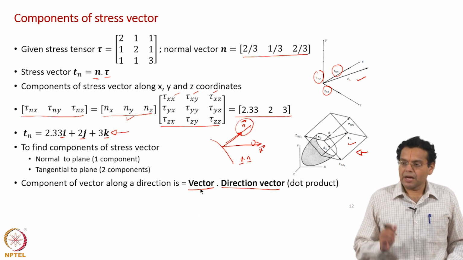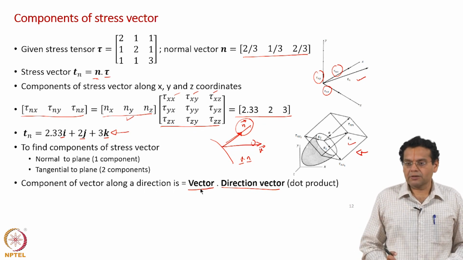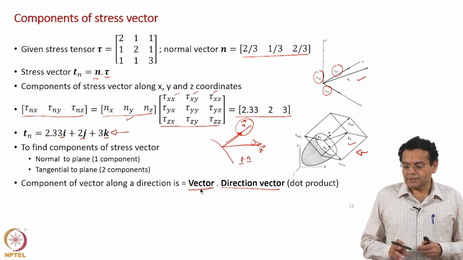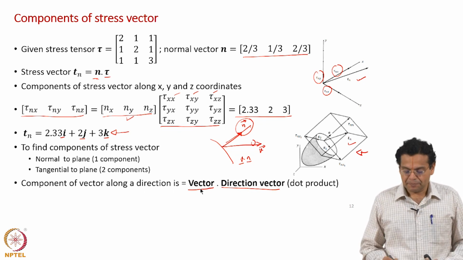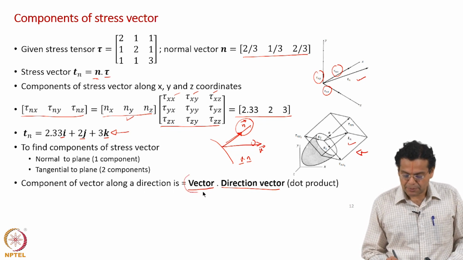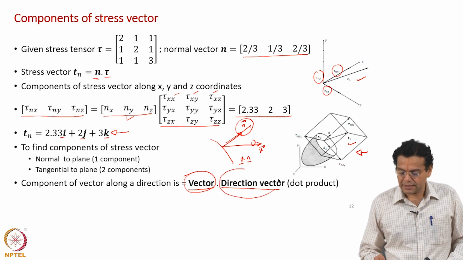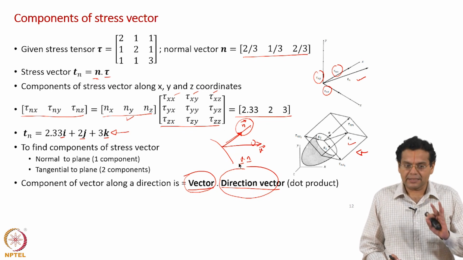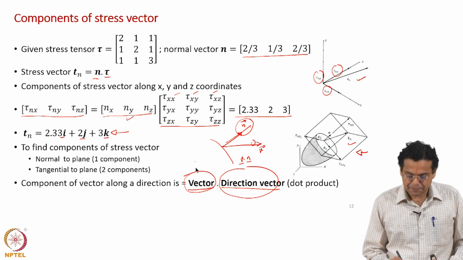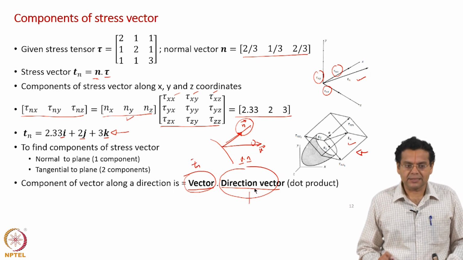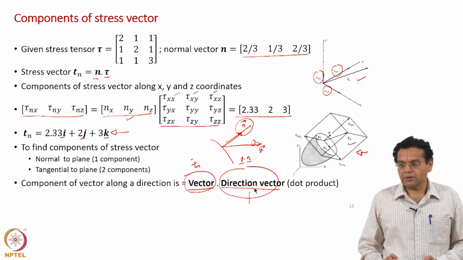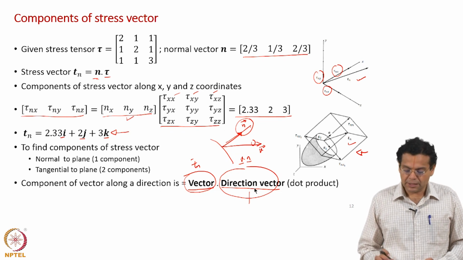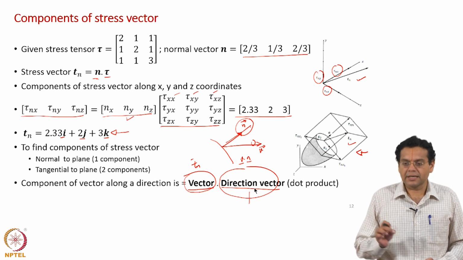Similarly, here we have one stress vector with its components, but we want the components of the stress vector acting along 3 directions. So, we have to take a dot product of this vector with the direction vectors. If you find the 3 direction vectors, just take the dot product. This step is simple. What we are going to discuss now is what the 3 direction vectors n, s1, s2 are.